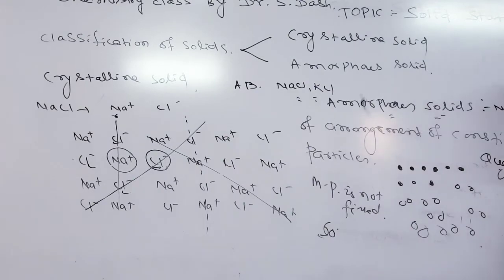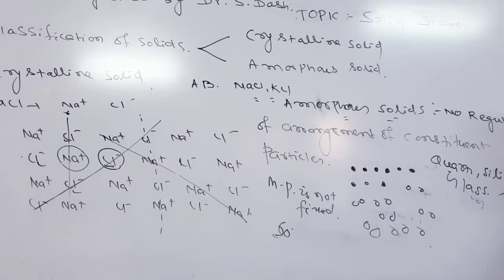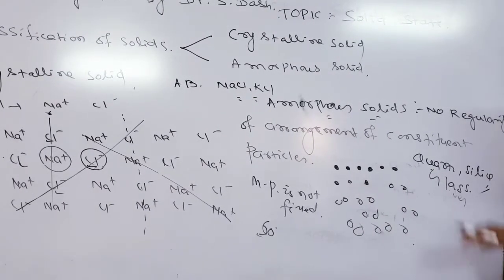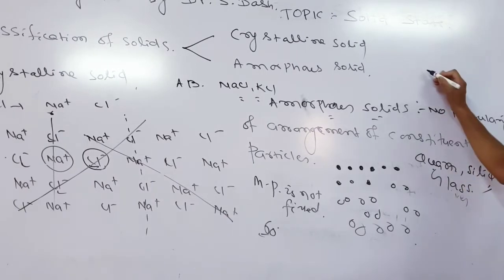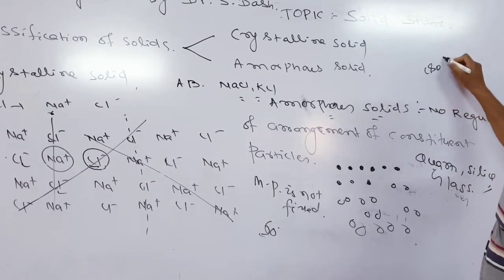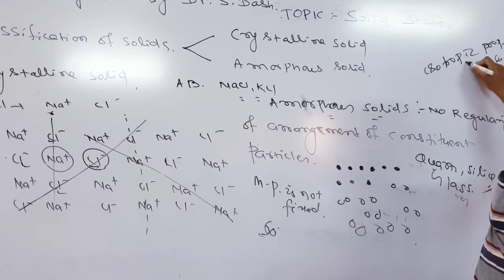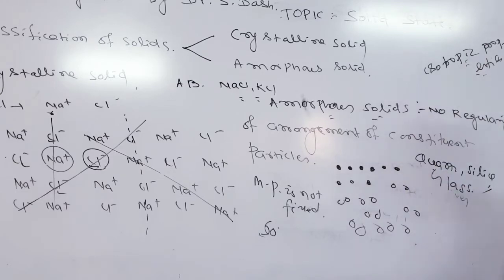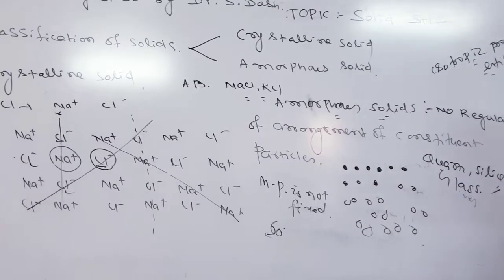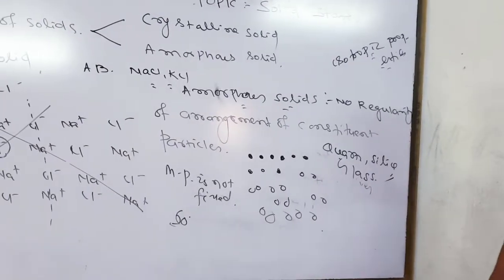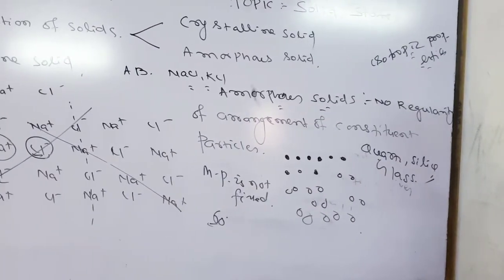Just like that, the important property that we have observed is the anisotropic property of crystalline solids. In case of the amorphous solid, we find the isotropic property. What is the isotropic property? In amorphous solids, if you compare the physical properties in different directions, they remain the same.